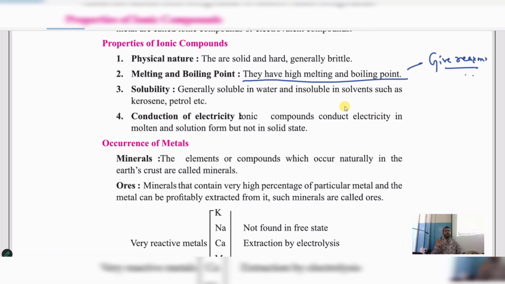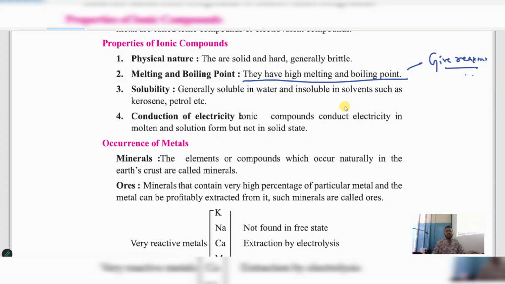Remember, high melting and boiling point means they are not easily melted. We have to give maximum temperature to melt them. Maximum temperature should be attained to boil them. Understood? They are not so easily changeable. We cannot change their form.